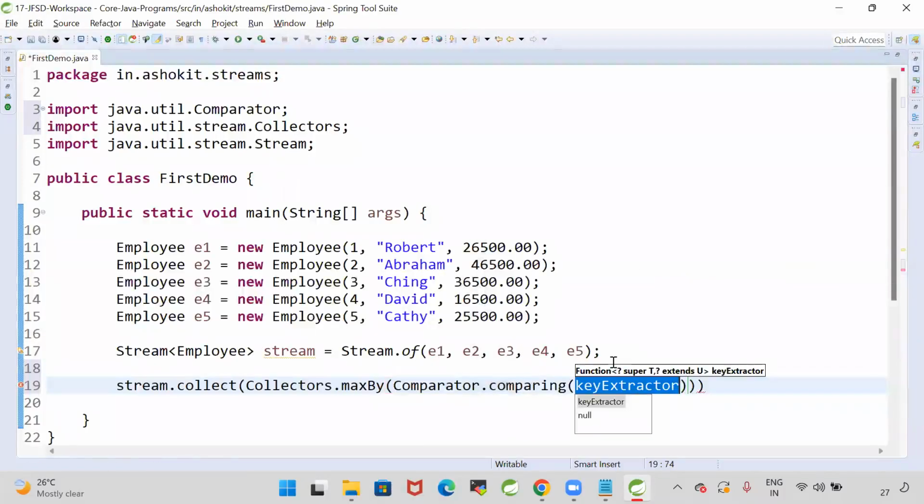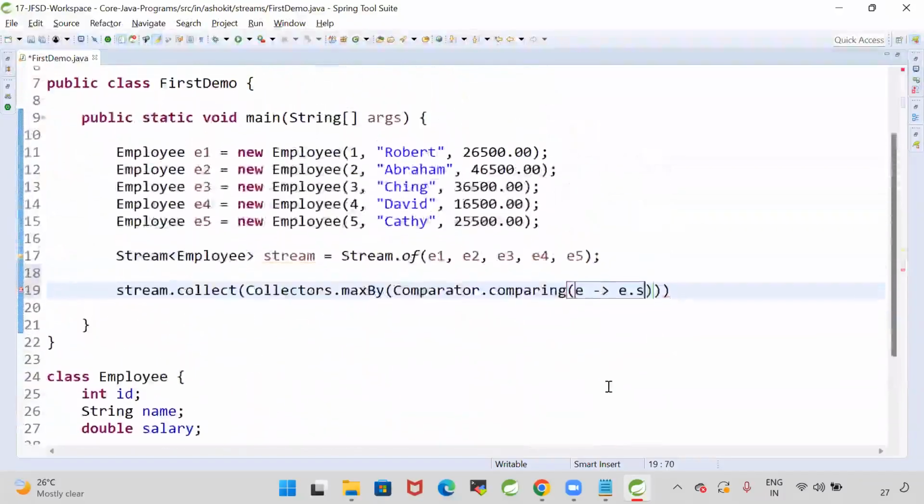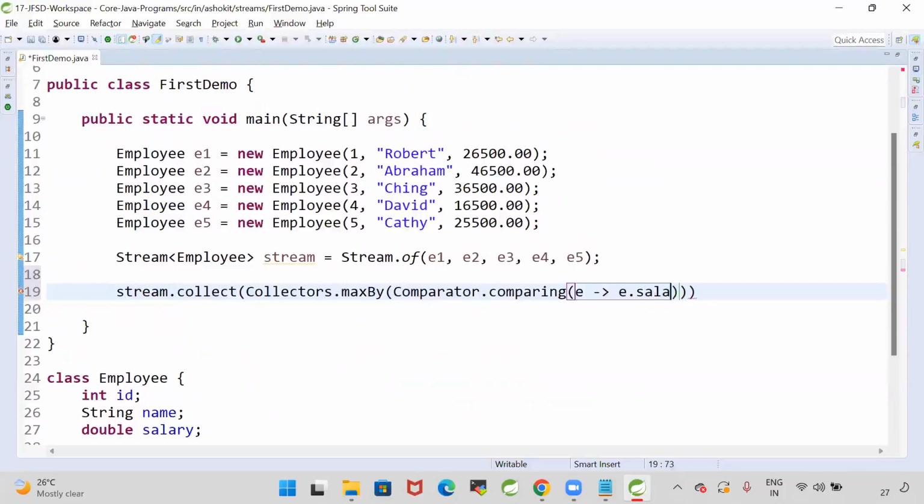Comparator dot comparing. What does it have to compare? It has to compare employee salary. Are you getting my point? E of E dot salary.